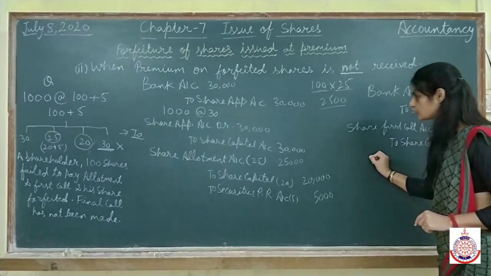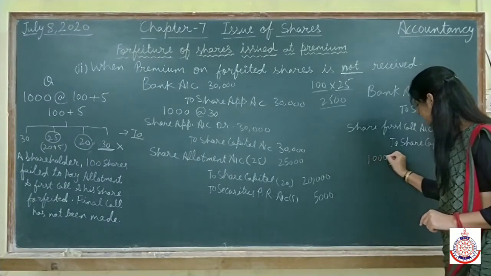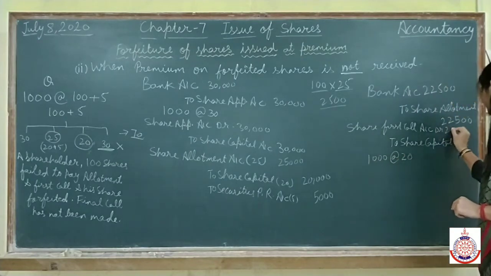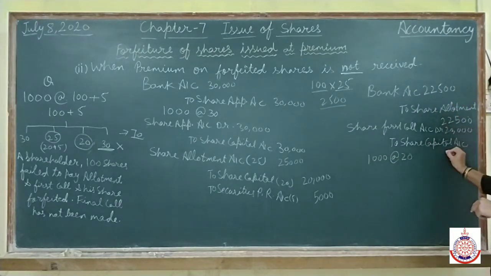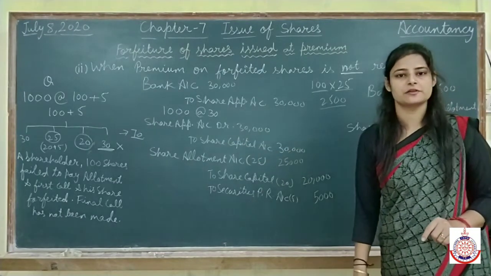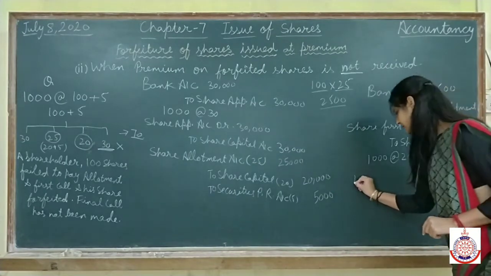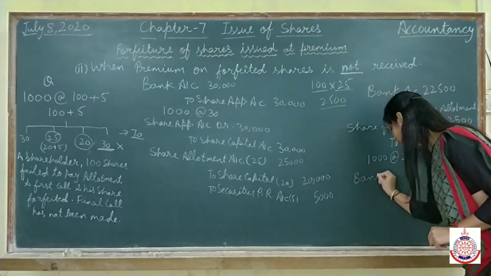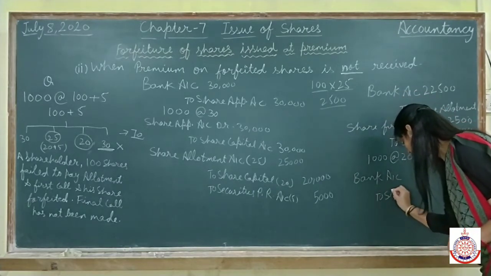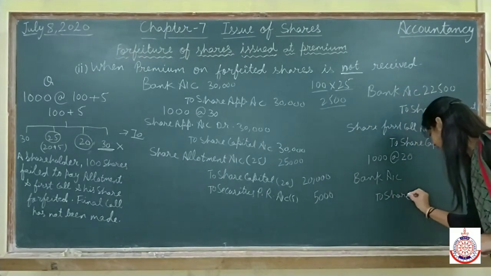Total shares are 1000 and we are receiving at the rate of 20. It means 20,000 is due on share first call. And here again they are saying the person is not paying the first call. It means we are receiving less on first call also. Bank account debit to share first call.